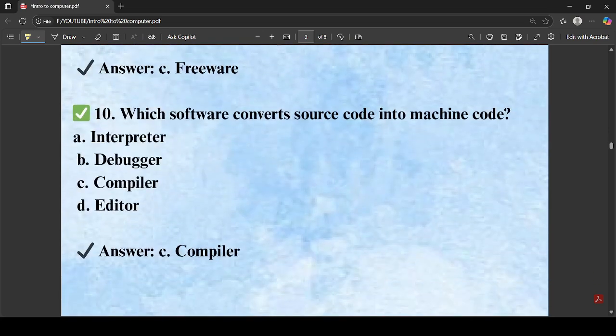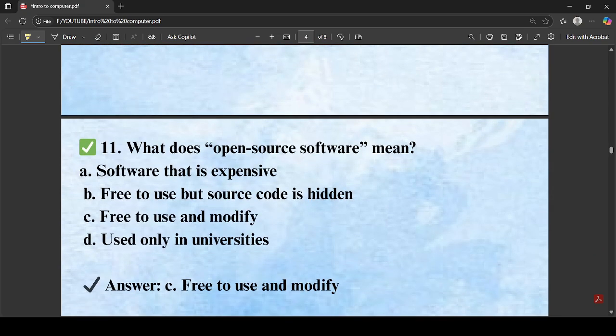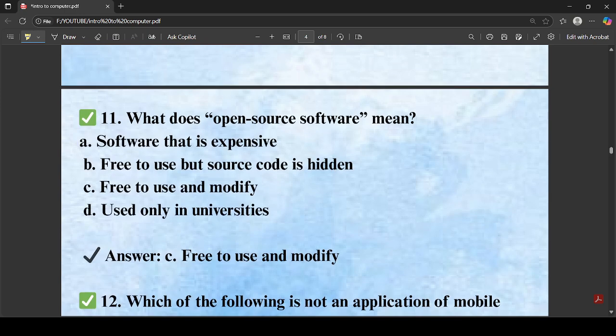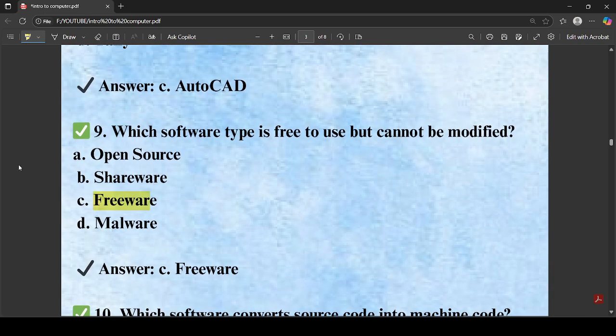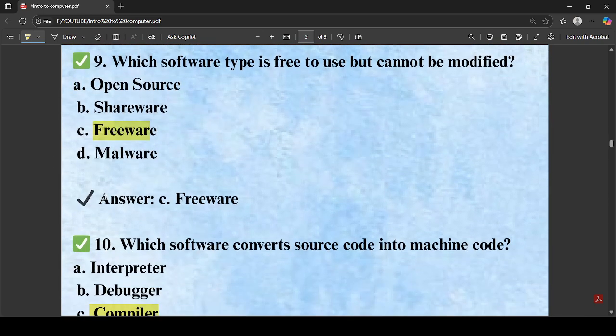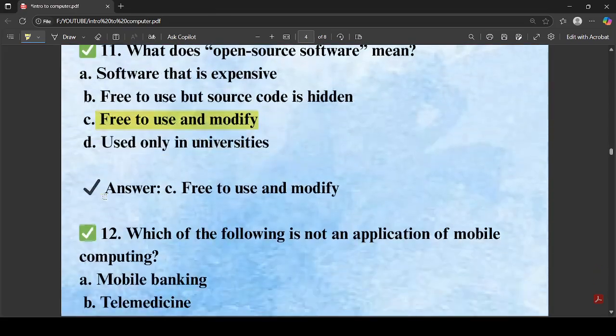Which software converts source code into machine code? The compiler converts the source code into machine code. The compiler is a translator that converts the source code into the machine code. We have another question: what does open source software mean? Open source software means free to use and also modify. Software which is free to use but cannot be modified is freeware. So don't be confused regarding these things.